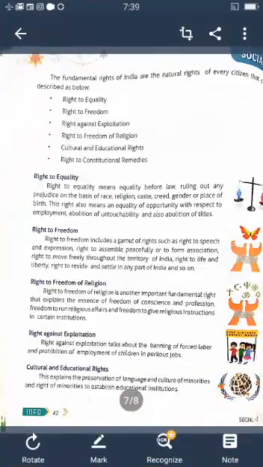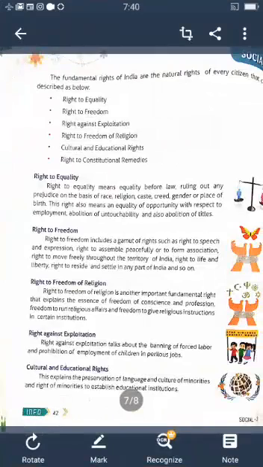Everyone has the right to observe their religious practice without disturbing peace, discipline, and hygiene in mind. The Constitution also prohibits religious conversion by force, temptation or falsehoods. Understood? So this is the right of freedom of religion. Next one is right against exploitation.